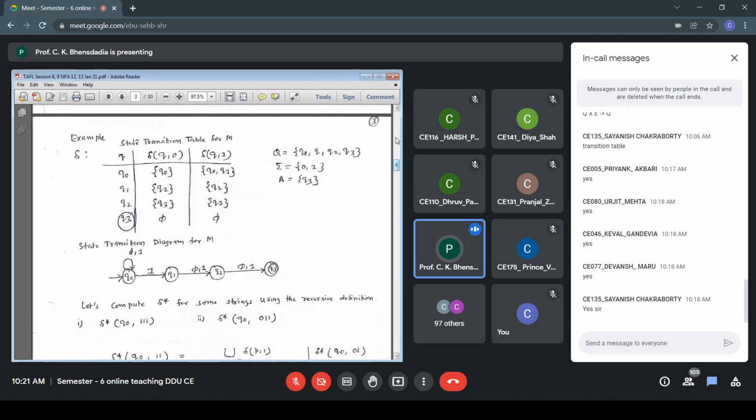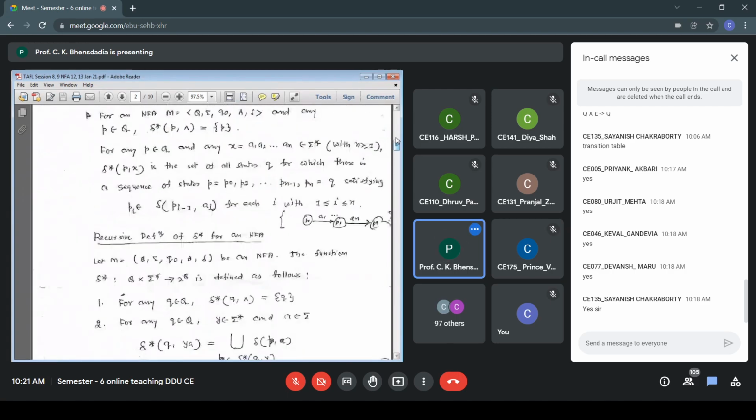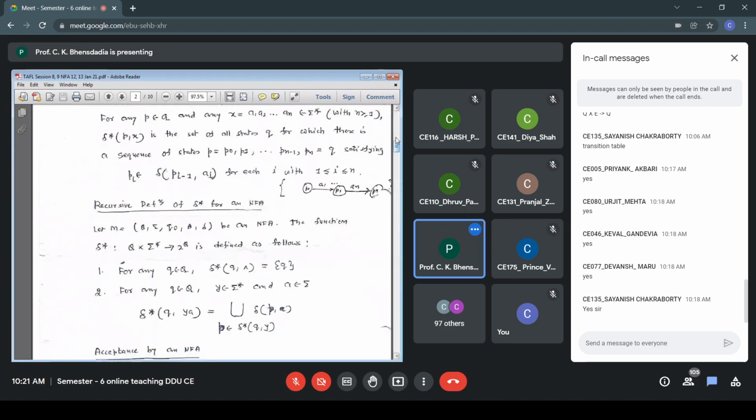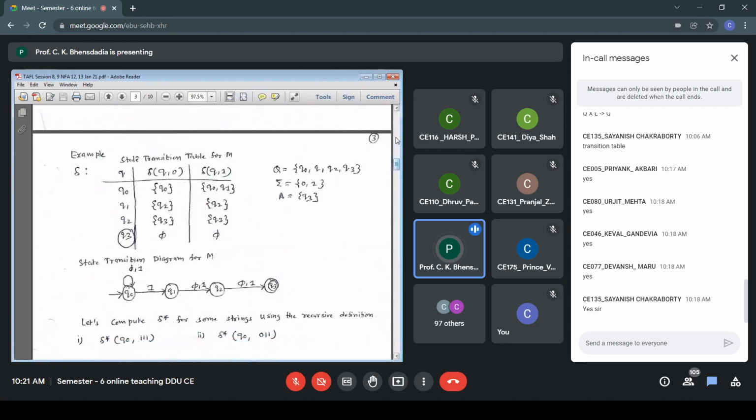Let's compute delta star(Q0, 111) using our recursive definition. Using this definition for delta star for an NFA, we compute delta star(Q0, 111) for the given NFA. Here we are seeing the use of our recursive definition for computing delta star(Q0, 111). The NFA is given to us.